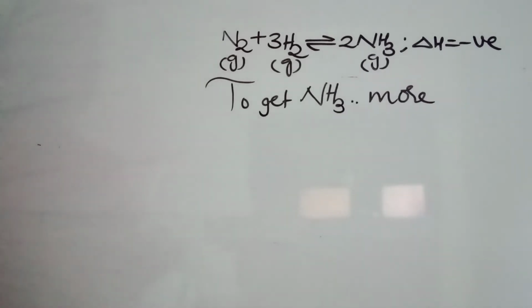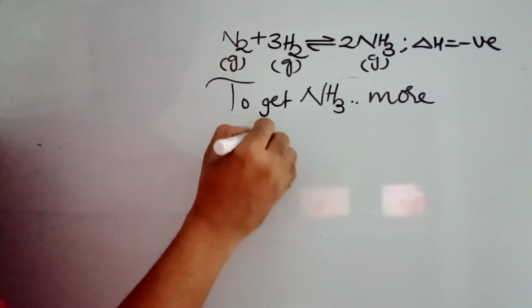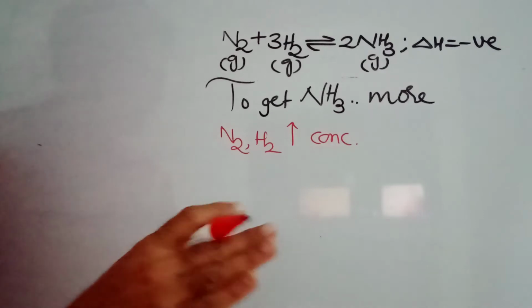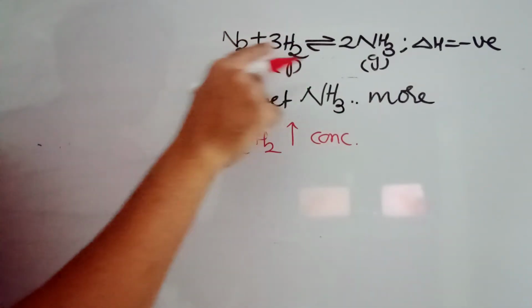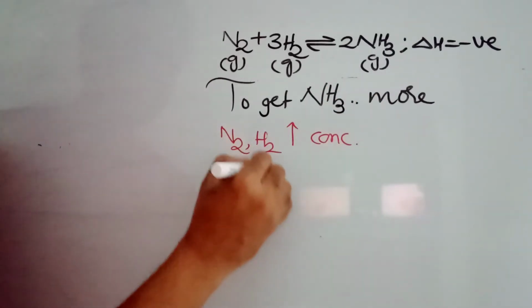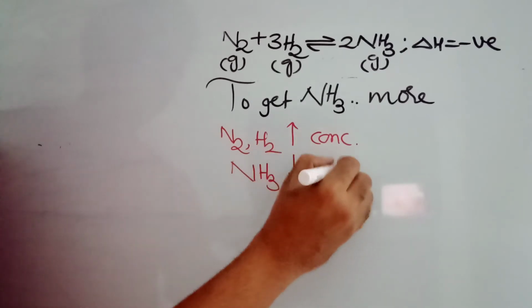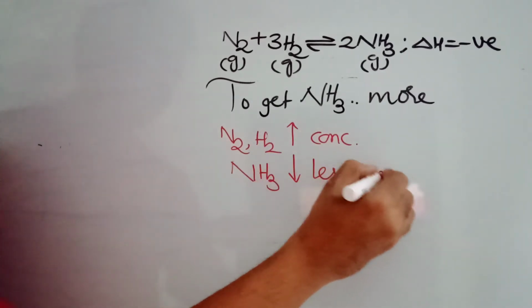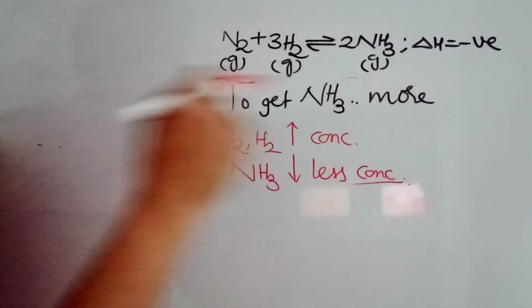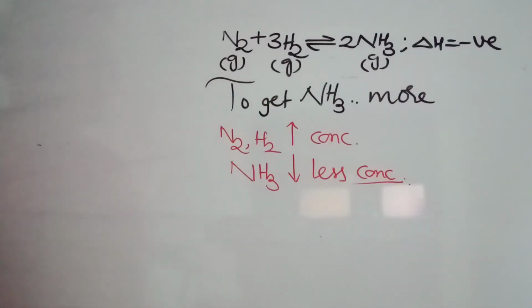The first condition is that the concentration of nitrogen and hydrogen should be more, because when the reactant concentration increases, more products are formed. I am getting more ammonia. And the ammonia concentration should be less. That means from time to time the ammonia should be removed. Whatever ammonia is forming, take it out. Whenever you take it out, only the forward reaction will happen, and no backward reaction, because you are taking out ammonia continuously. So by increasing the concentration of reactants or by decreasing the concentration of products, you can expect the forward reaction.